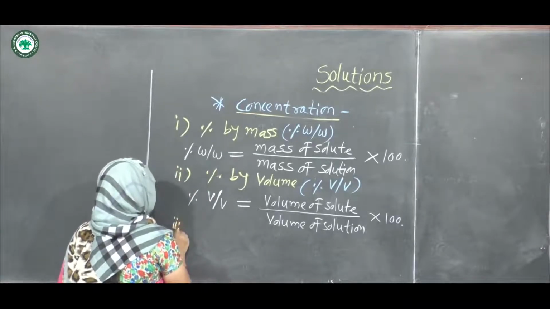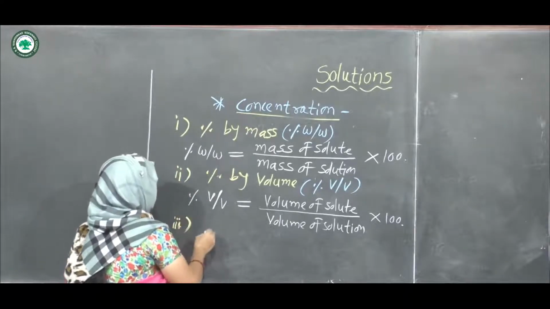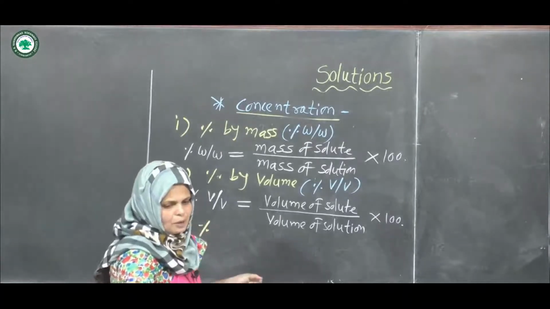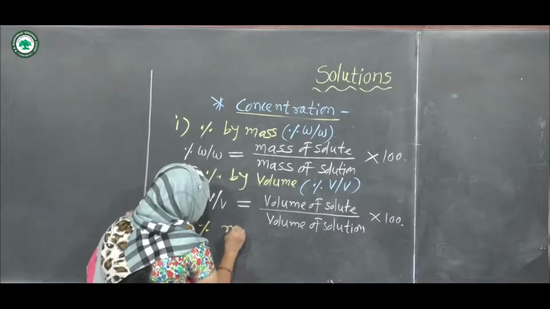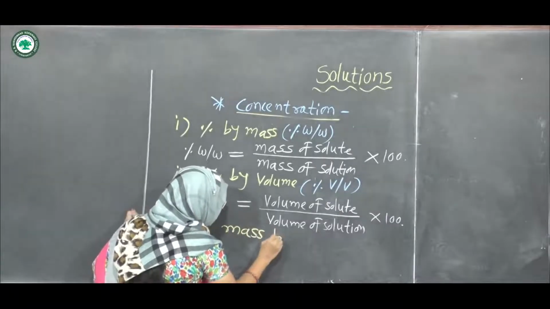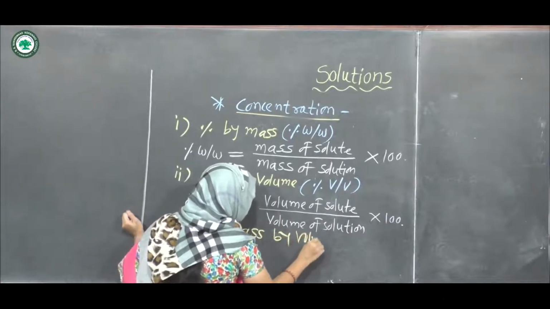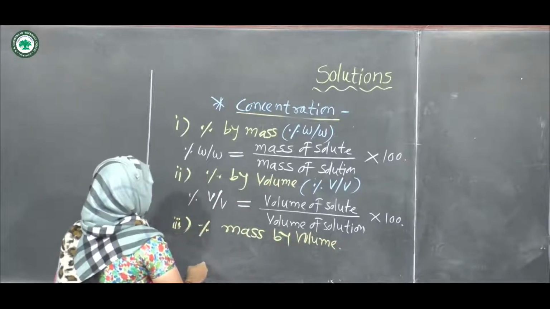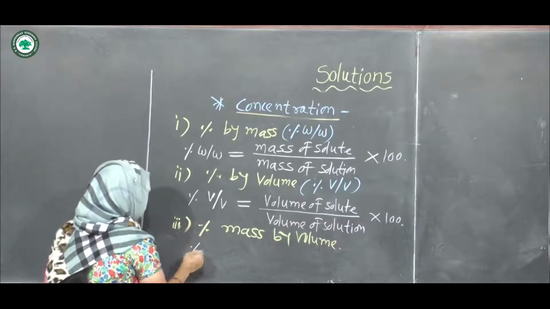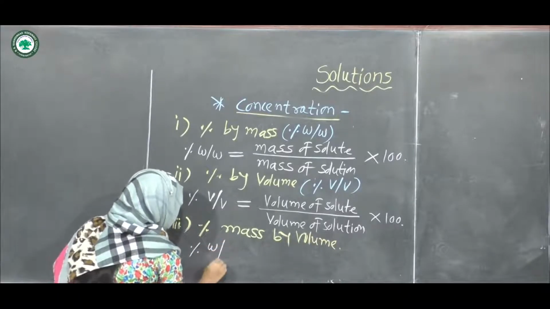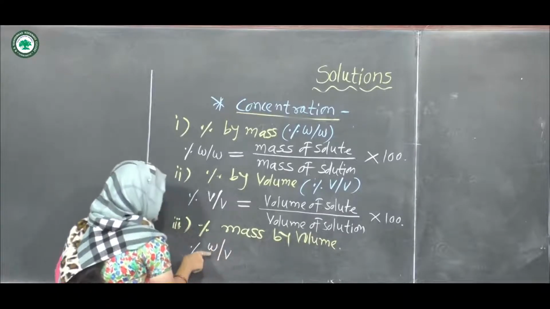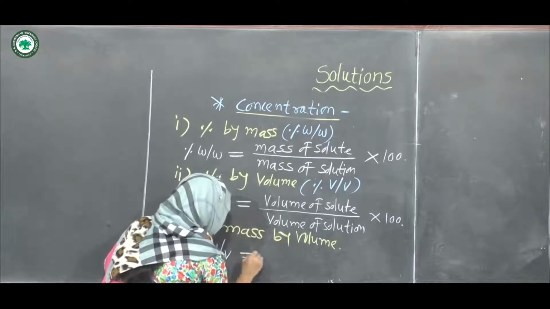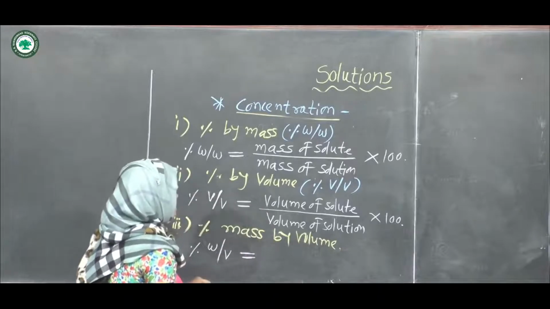The third type is percentage of mass by volume. What is the formula of percentage of mass by volume?